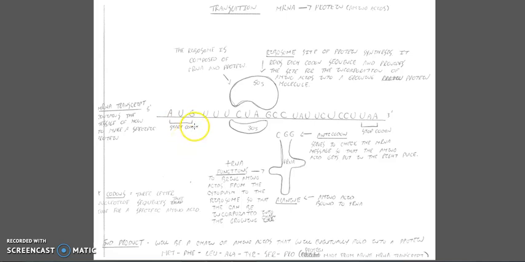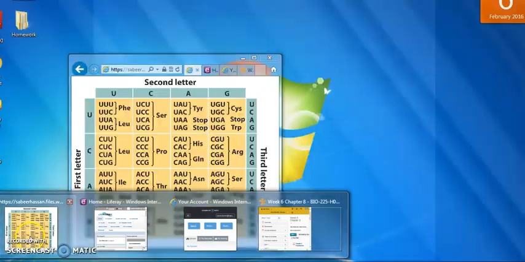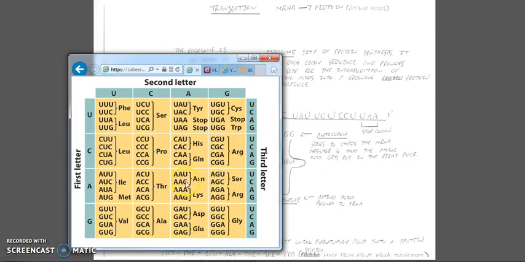Then what is going to happen is this ribosomal structure is going to shift its frame to the next three letter sequence, which is again our next codon, and it's going to read UUU. So again, what you have to do is go to your chart and see which codon sequence codes for that specific amino acid. So if we look for UUU, we find it here. UUU is a codon sequence that codes for phenylalanine.